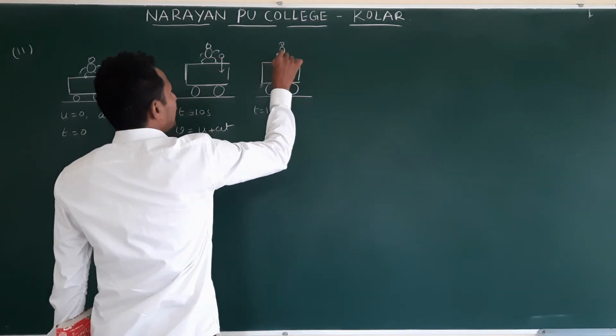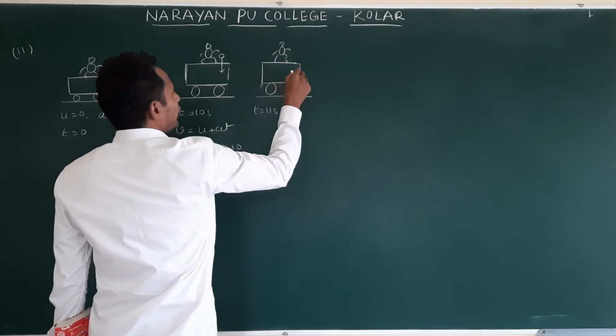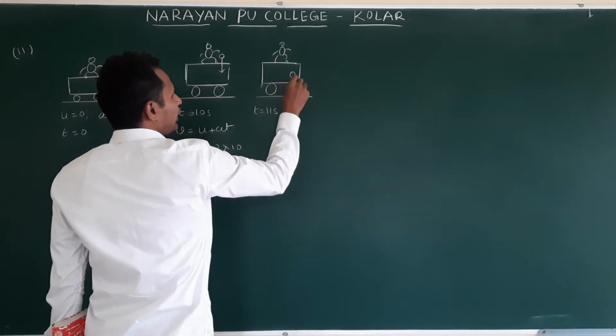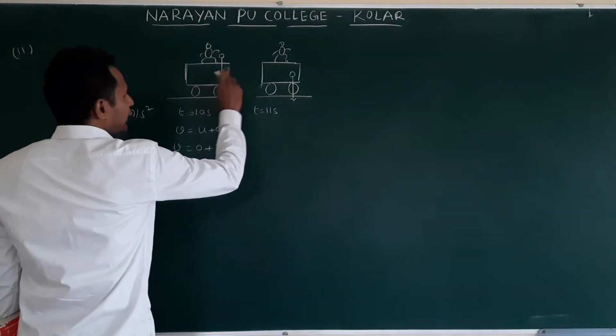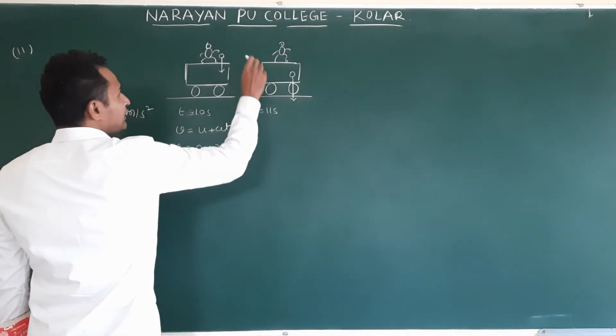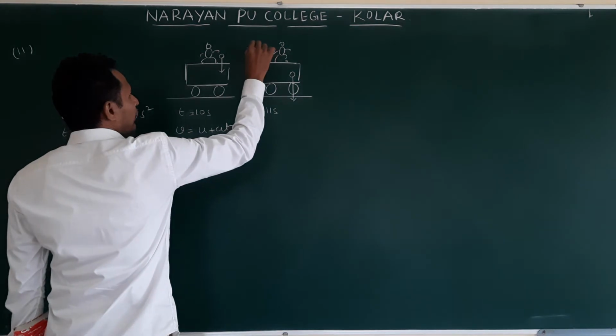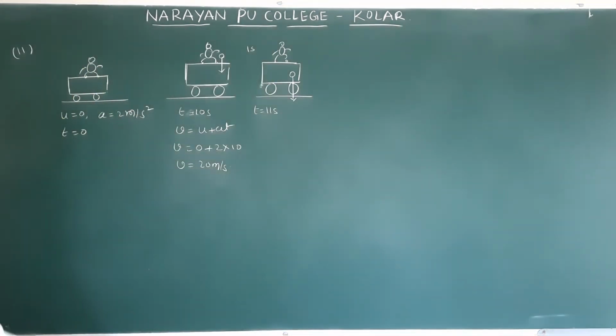The person was there. You expect somewhere here the stone was there, it's falling down. What is the time gap between this instant and this instant? The gap is 1 second. Okay? Understand?